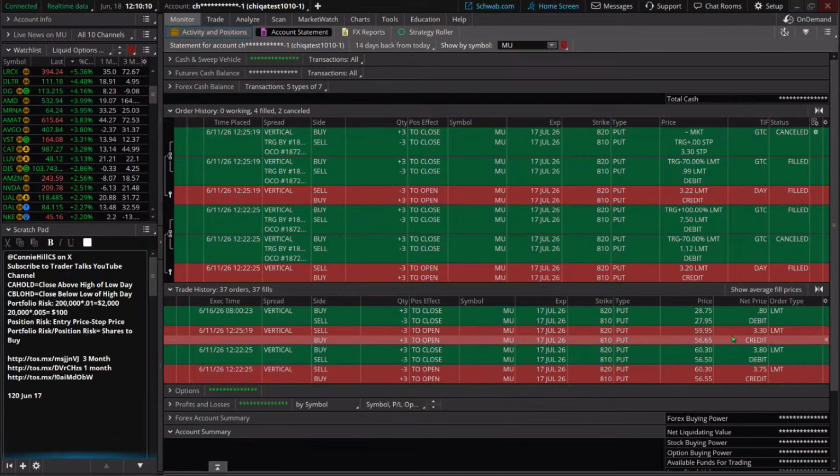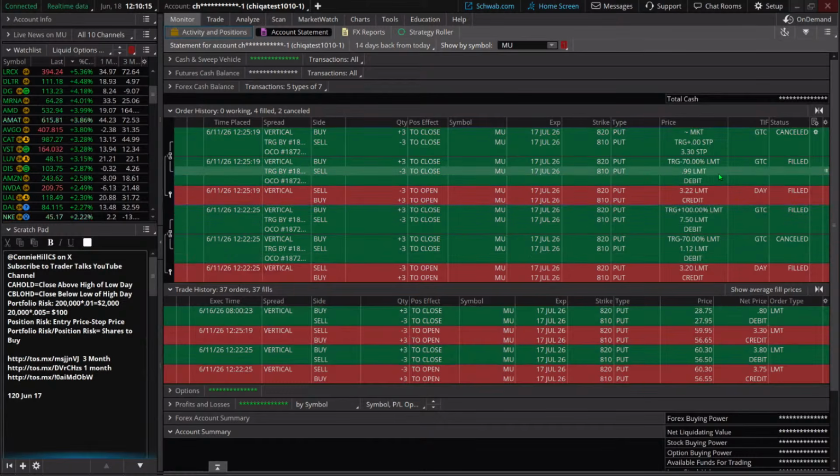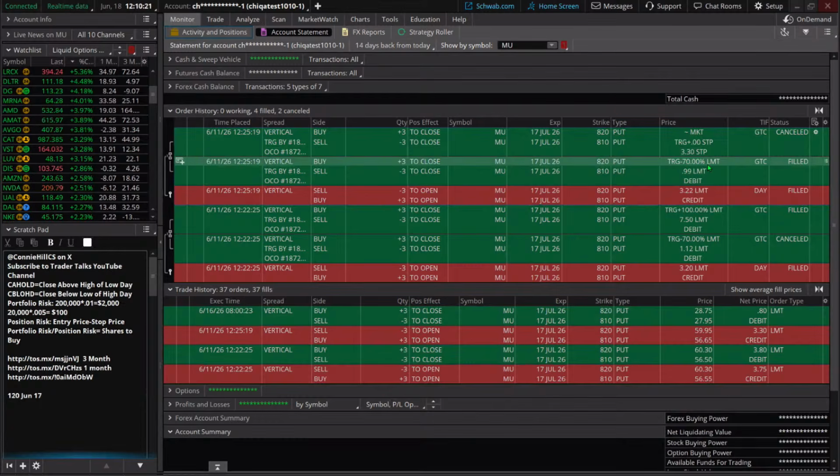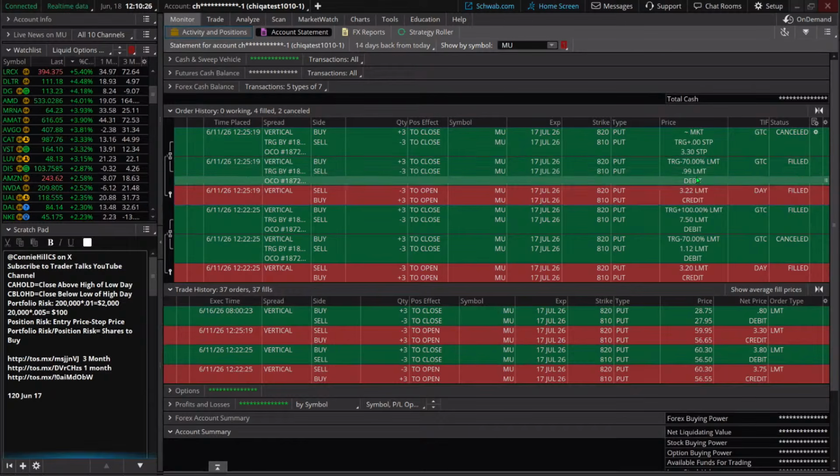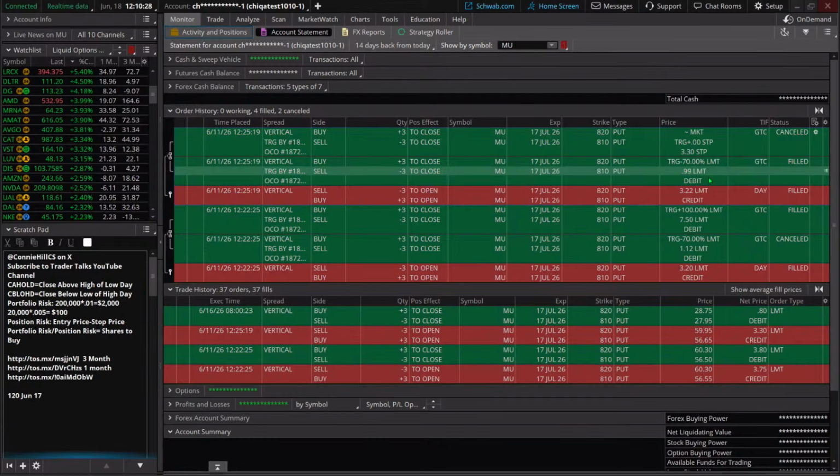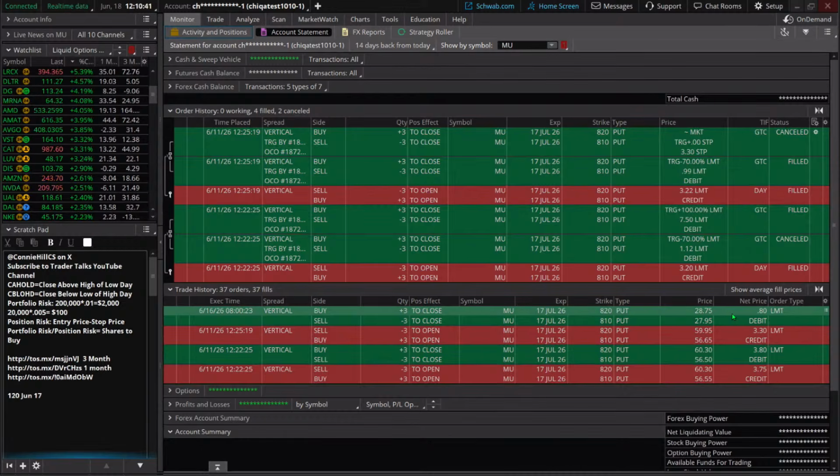And we said, hey, we would be happy to buy it back at, looks like we had a 99 cents. We said if it gets 70% of our max gain, we can see here in the history, we would be happy to get out. That was supposed to be a limit order around 99 cents. And it looks like it didn't charge us quite that much to buy it back, only charged us 80 cents, so that's kind of nice. We kept a little bit more profit in our account than we already said we were happy to do. Had 3 contracts on there, so that was a pretty decent gain for that trade.